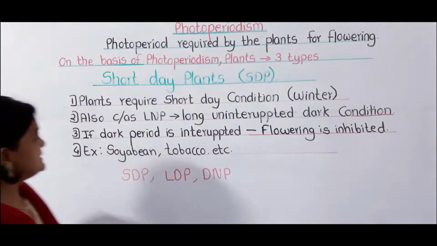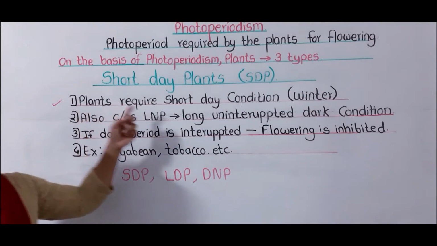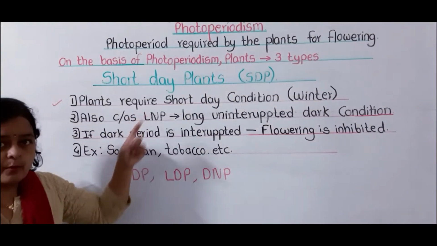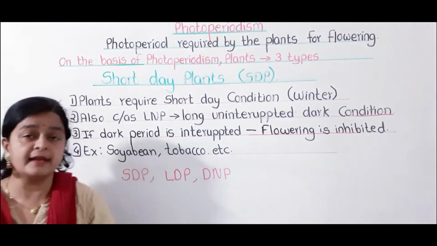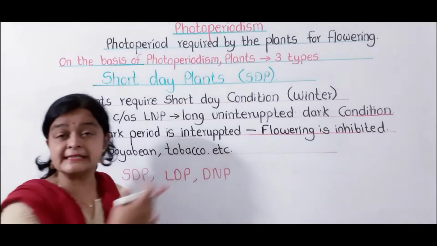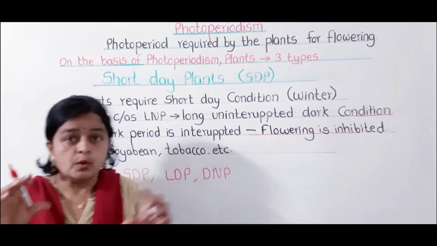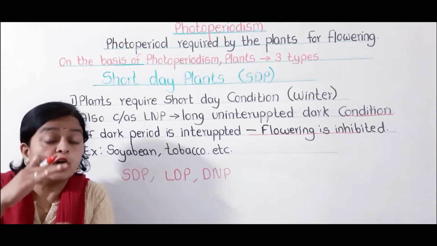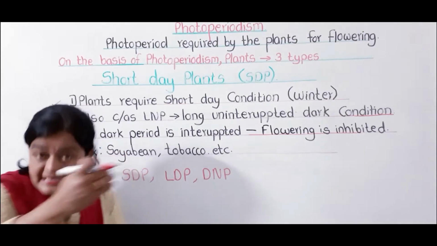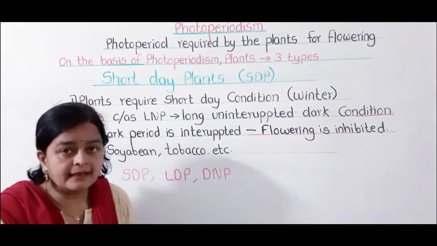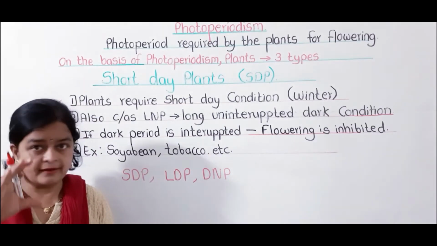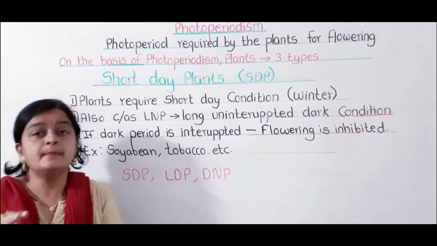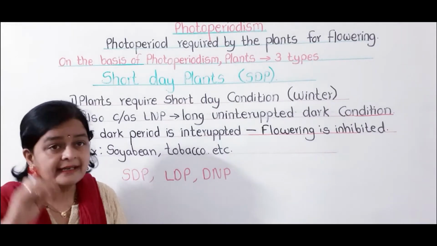Now, what is the first point? Just see here, plants required. Short day plants means the plants require short day condition for flowering. You can say winter condition or late summer condition. The plants which require short day length, which is less than the critical period. Now what is critical period? Critical photoperiod is the maximum time required by the plants to induce flowering.